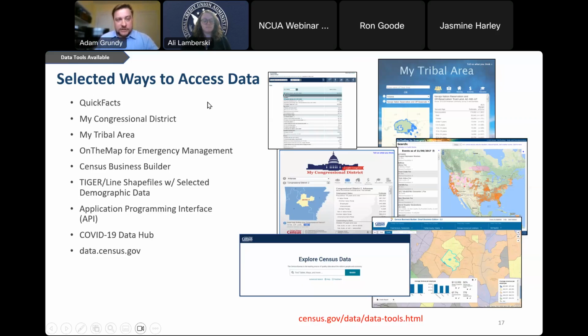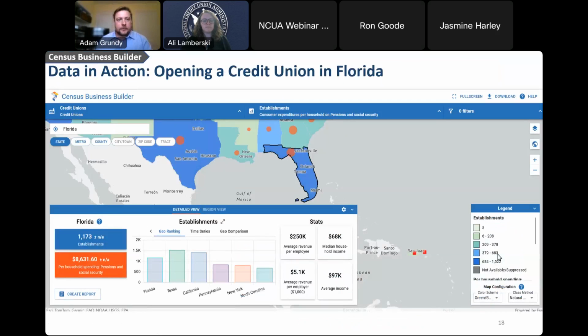Quick Facts is obviously the easiest to use, whereas Census Business Builder is fairly easy to use, and then data.census.gov takes a little bit more nuance and practice to get through the data for you. So, all right, let's get into the data now. If you were opening up a credit union in the state of Florida, you'd want to look at a couple of different demographics and data variables that we see on the map for Census Business Builder, which is the data tool being displayed right now.